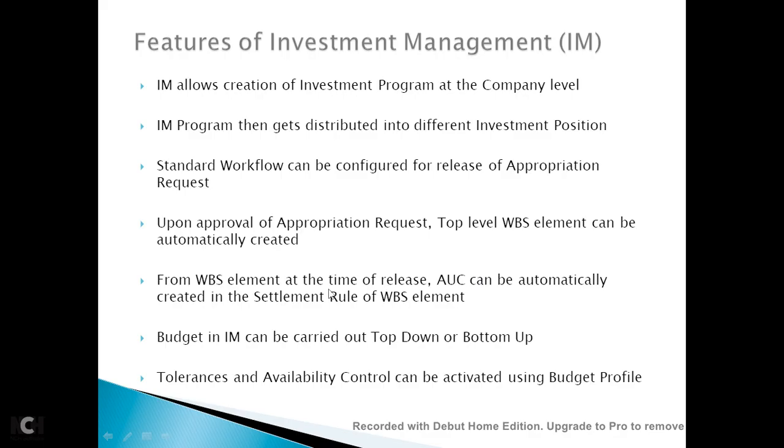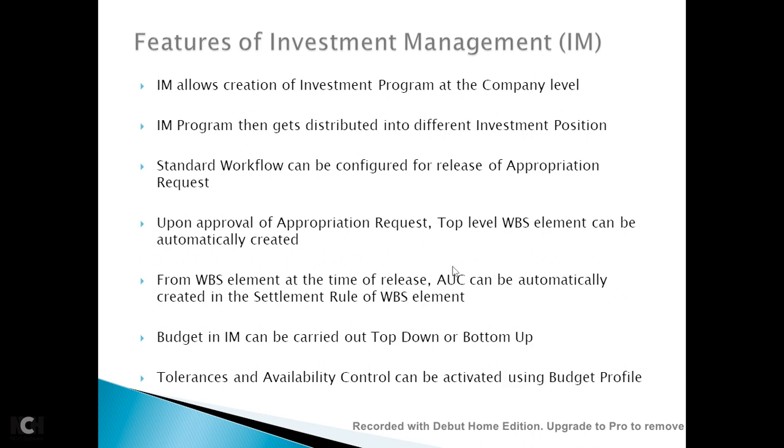From the WBS element at the time of release, AUC will be automatically created in the settlement rule of the WBS element. One very interesting thing in investment management is budgeting. You can do the budgeting either top down or bottom up. At the highest node you decide, okay, I am going to have a total amount of investment of, say, 1 million, and then you can distribute it to the bottom level.